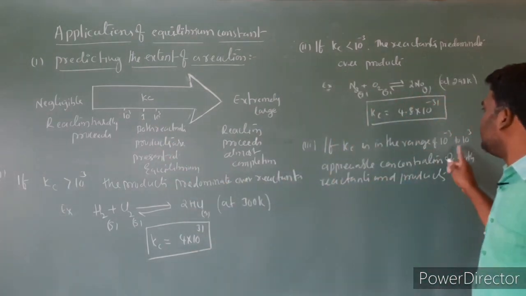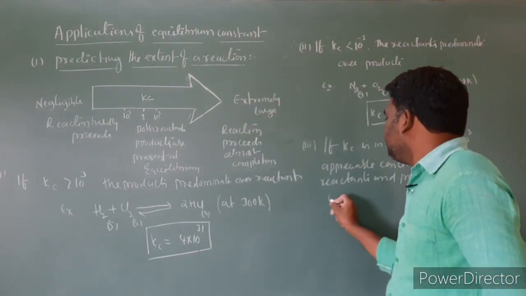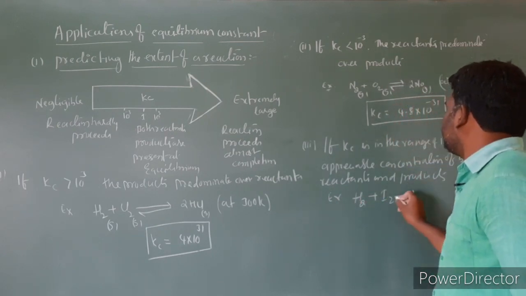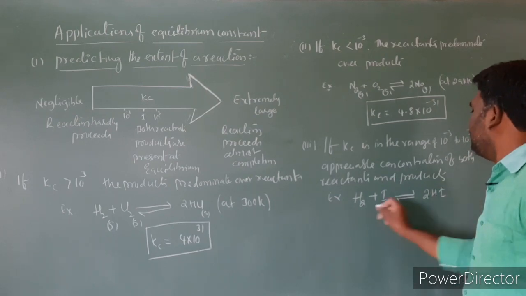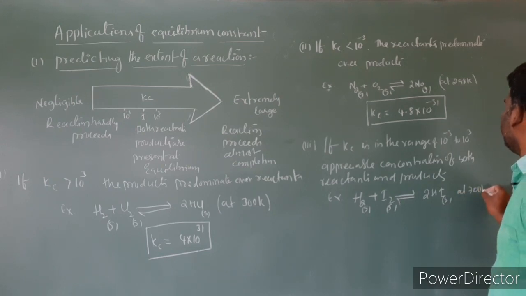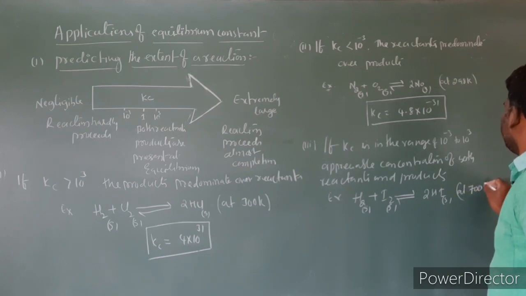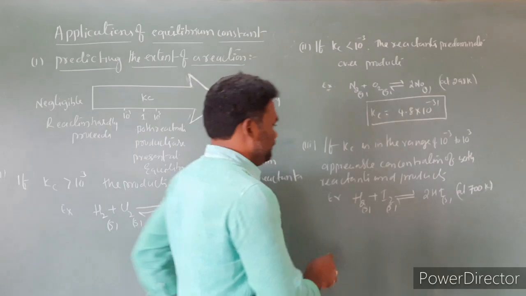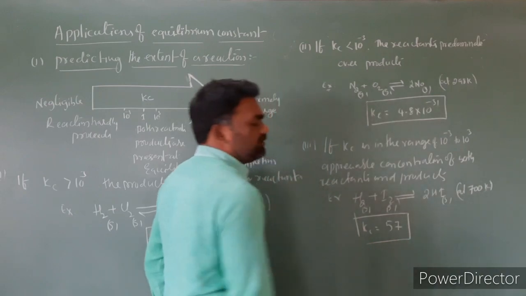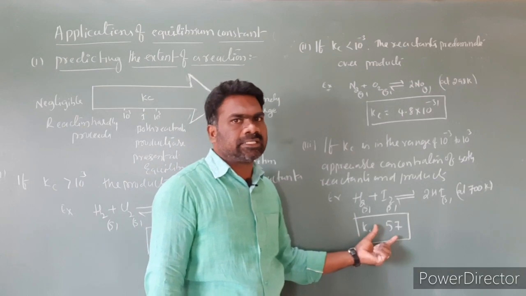So if Kc is in the range of 10 power minus 3 to 10 power 3, there is appreciable concentration of both reactants and products. Example, I am taking H2 plus I2 gives rise to 2HI. All are gases. This is the reaction at 700 Kelvin. The Kc value is 57. It is between 10 power minus 3 and 10 power 3, so the reaction is at equilibrium.